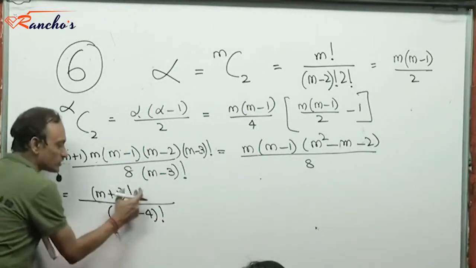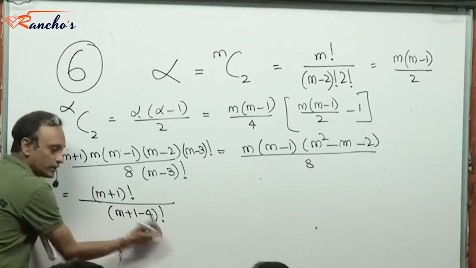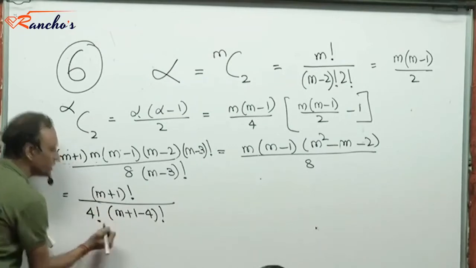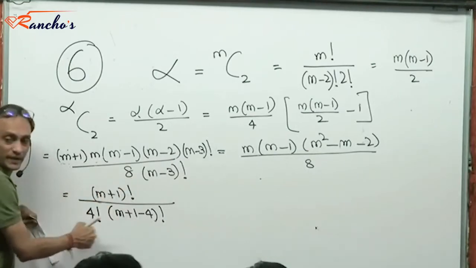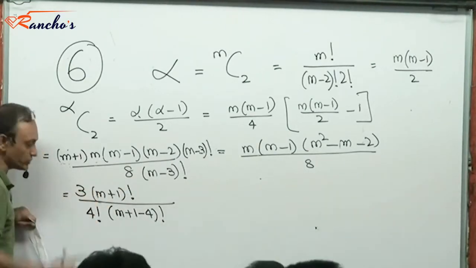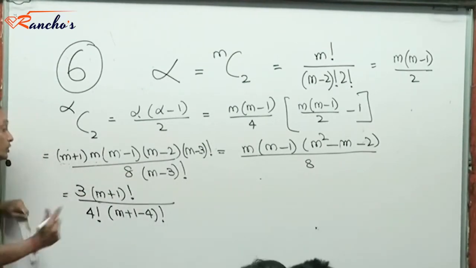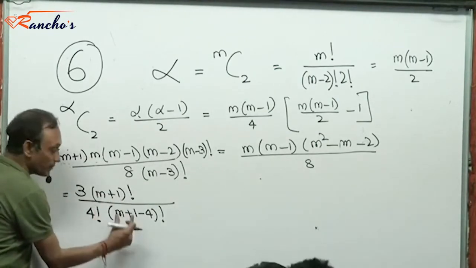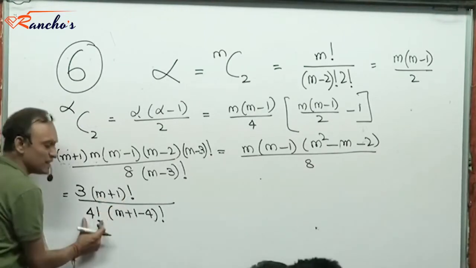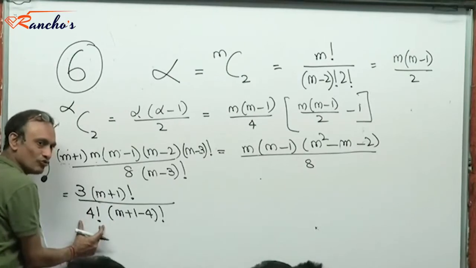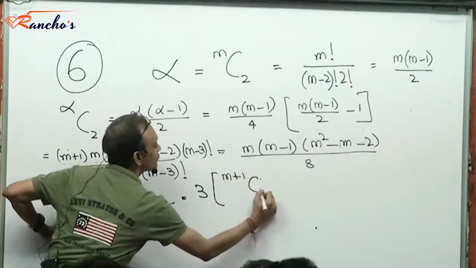Right? So, n factorial by n minus r factorial. See, this is n factorial by n minus r factorial. So, what I do is, I force a 4 factorial here. Right? But there is 8 here and this has become 24. So, I balance it with a 3 here so that it can be reduced to the original state 8. Right? And this then is n factorial by n minus r factorial by r factorial. So, this is going to be m plus 1 c4. Yes or no? So, this is going to be 3 into m plus 1 c4.